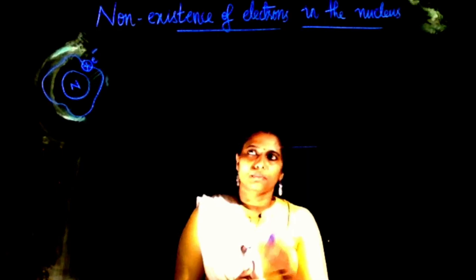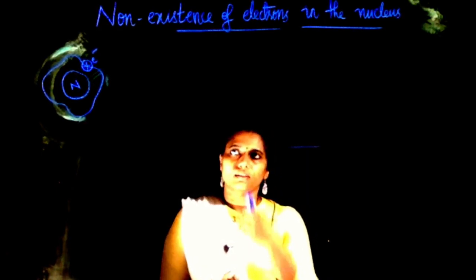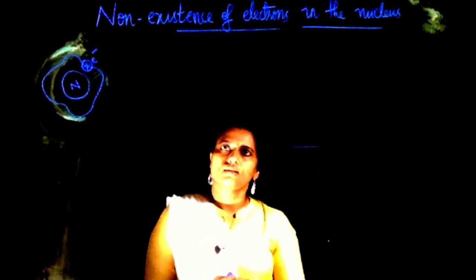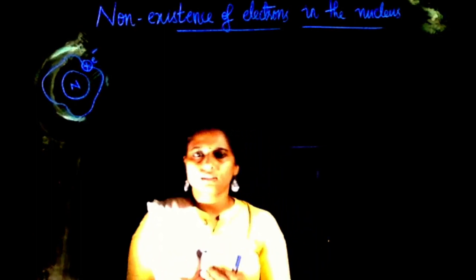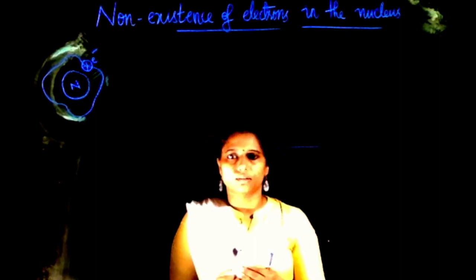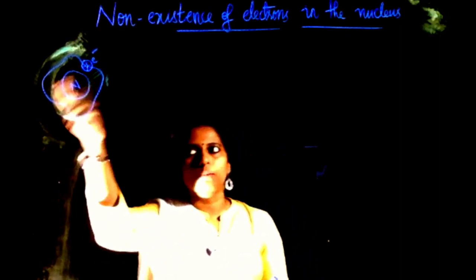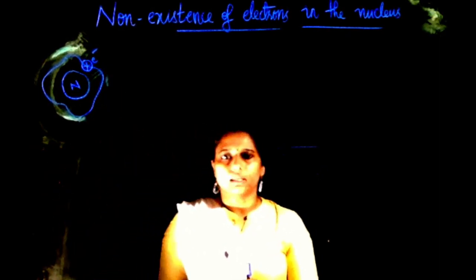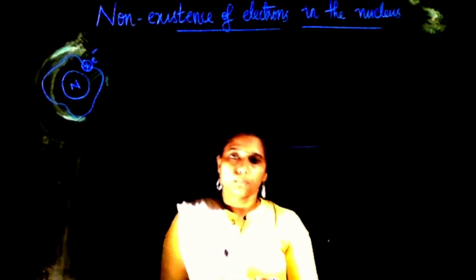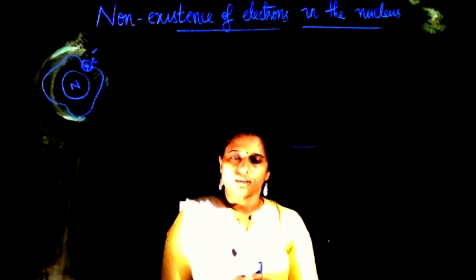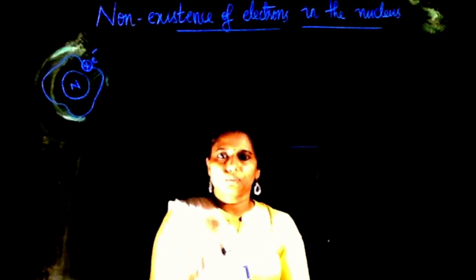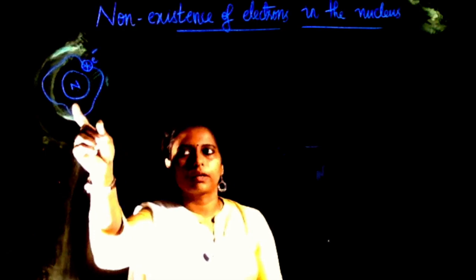Let's do another application of the uncertainty principle, that is to prove the non-existence of electrons in the nucleus. Right now we know that the nucleus contains only protons and neutrons, with the electrons orbiting around the nucleus. But now we have to prove that electrons do not exist in the nucleus, using the uncertainty principle. So initially, let's assume that the electron is also part of the nucleus.